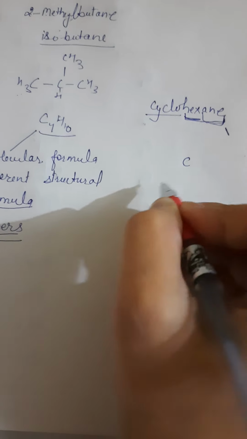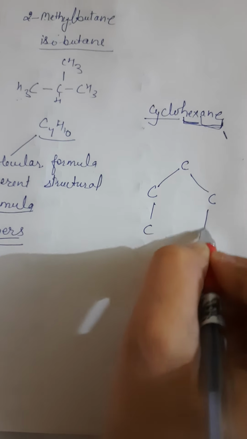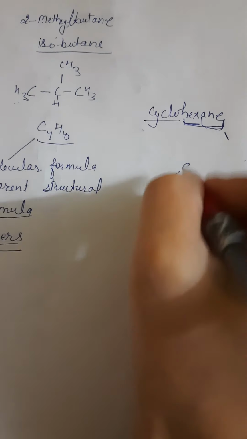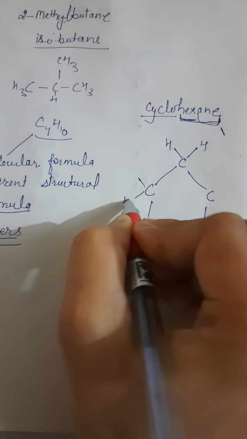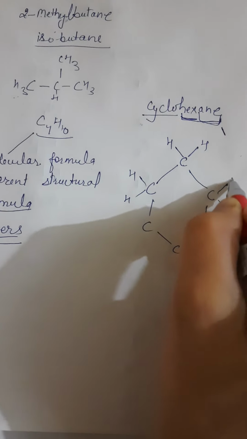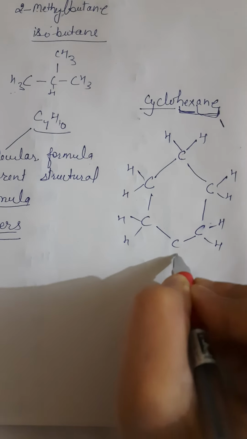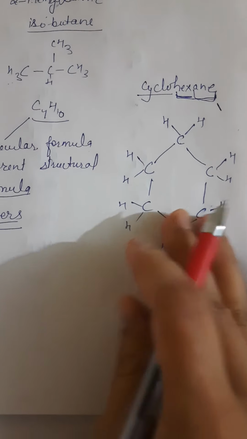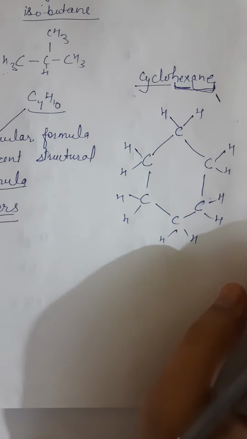So you can write it as C, C, C for 6 times. And make the 4 bonds of each carbon with hydrogen. This is the structure of cyclohexane.